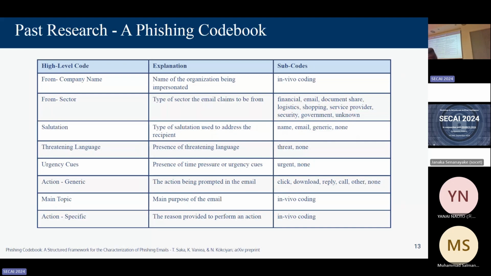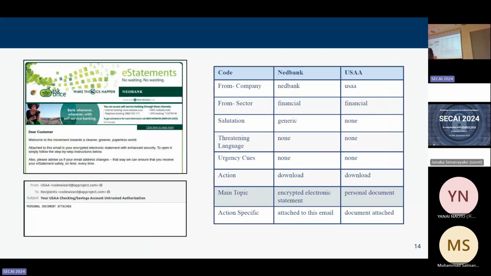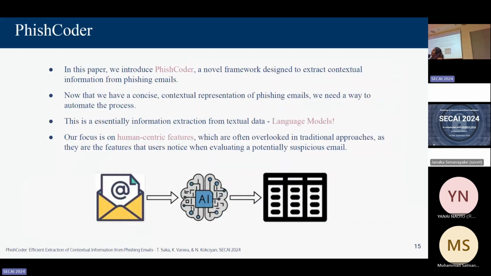So using this as a motivation, this is what a phishing email would look like. The same email, but you extract only the relevant information you need and try to standardize what you mean by context. The next step once we have this is automating it. And that is what we do.